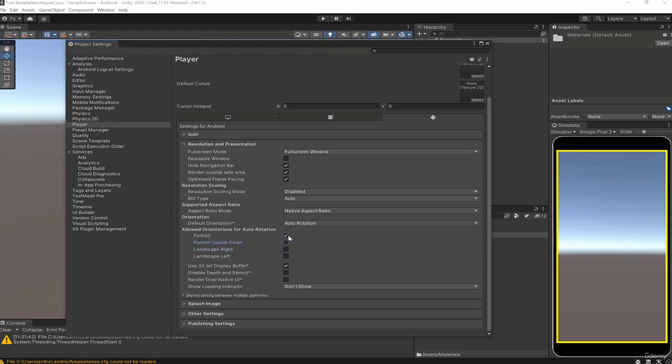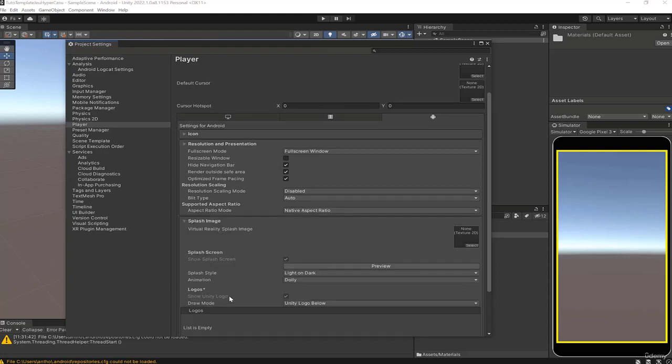We're going to keep only portrait mode because the most popular games are played in portrait mode, simply because everyone can hold the phone with one hand and have access to the buttons that will be here at the bottom. So we're going to stay in this orientation, which is the only one that will be accepted by the editors.